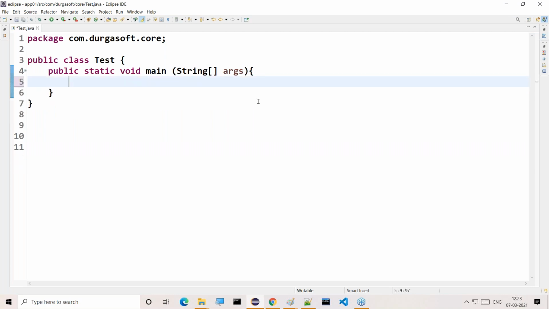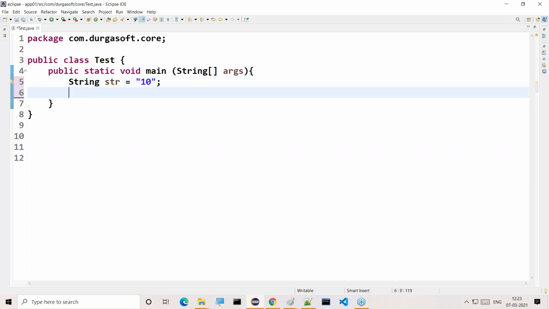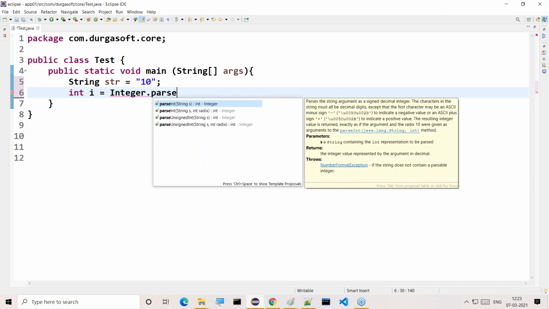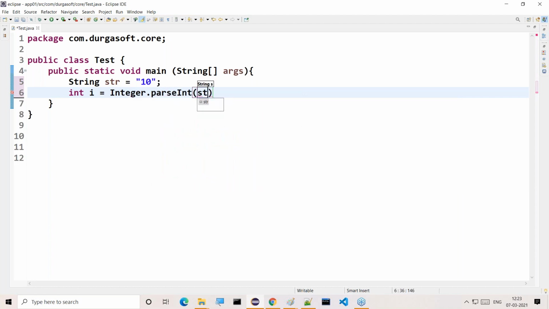Now first of all, what we have to take is String str is equal to 10. Then after taking this 10, I have to convert this data into an integer value. So Integer.parseInt of str. Right, sir. Integer.parseInt of str.